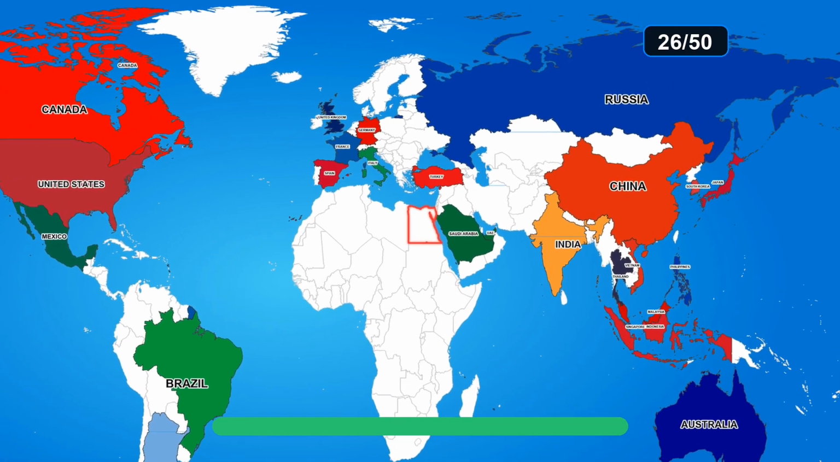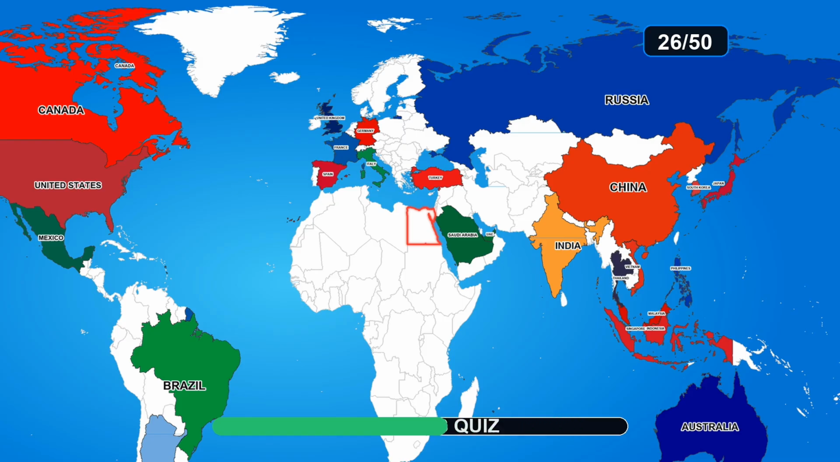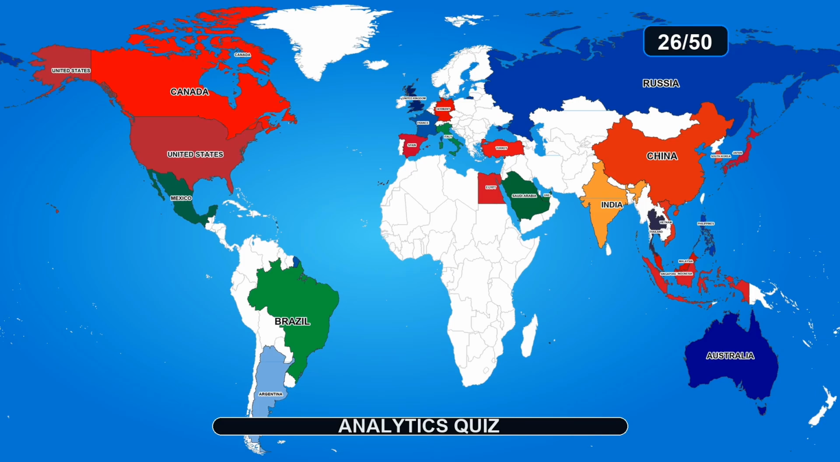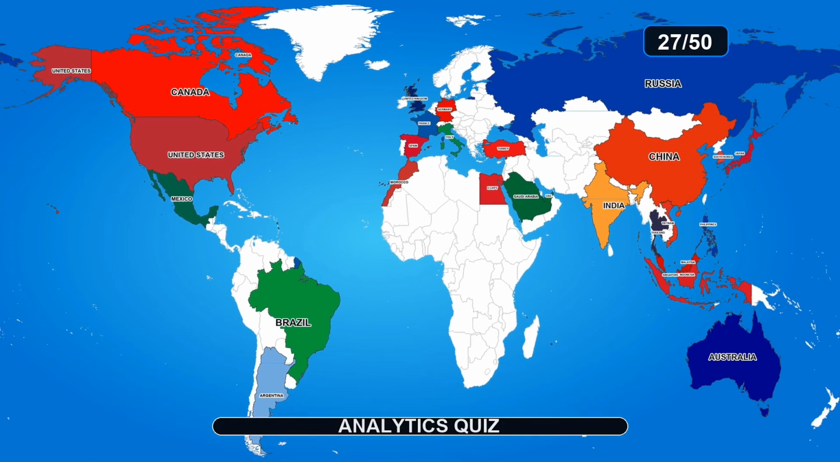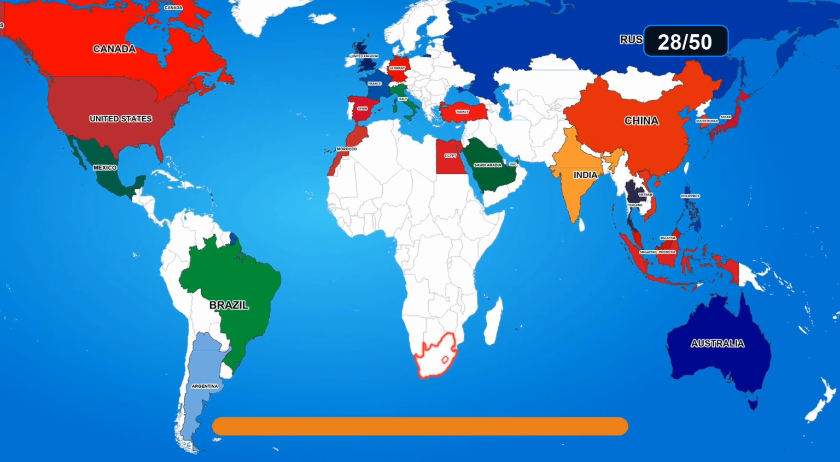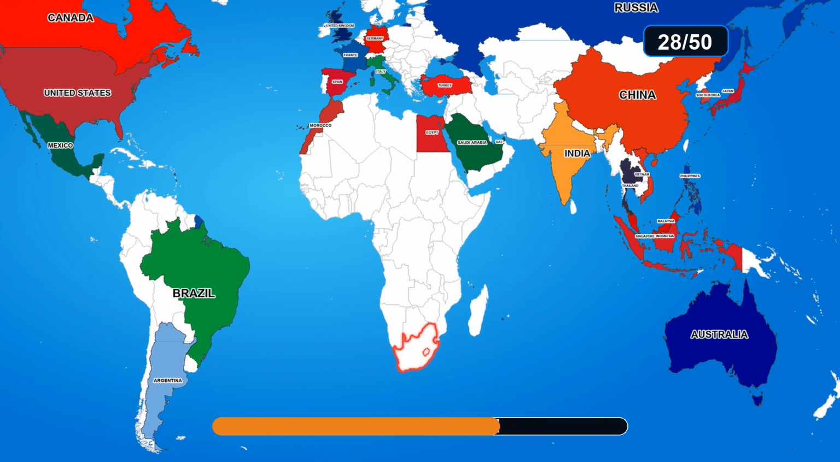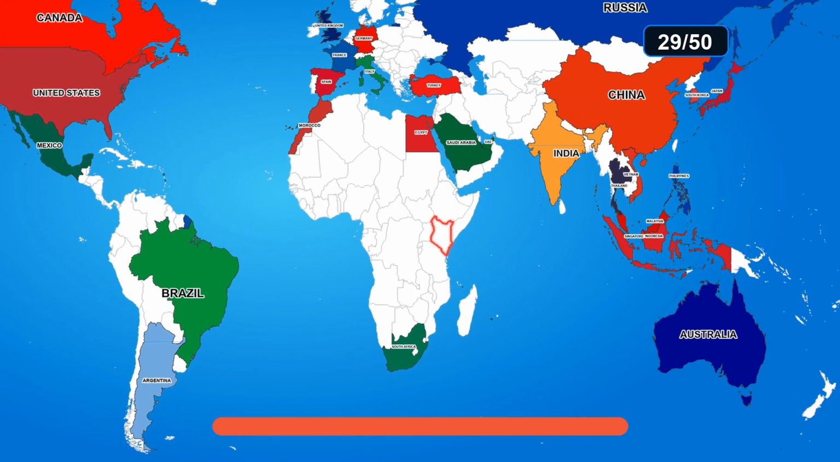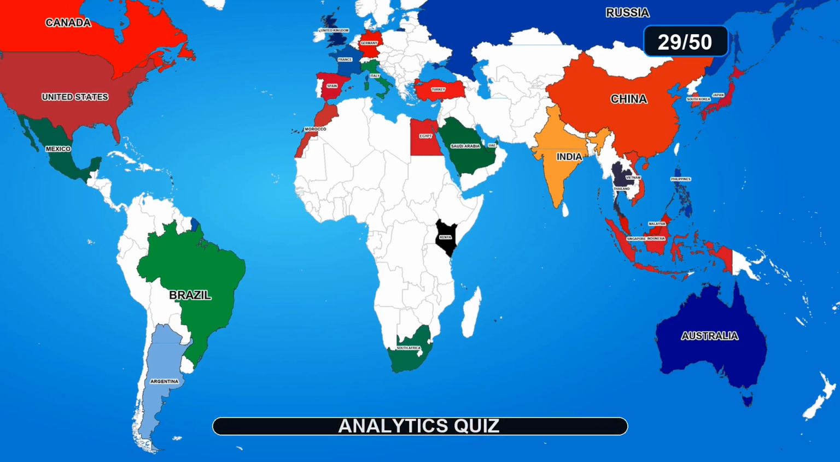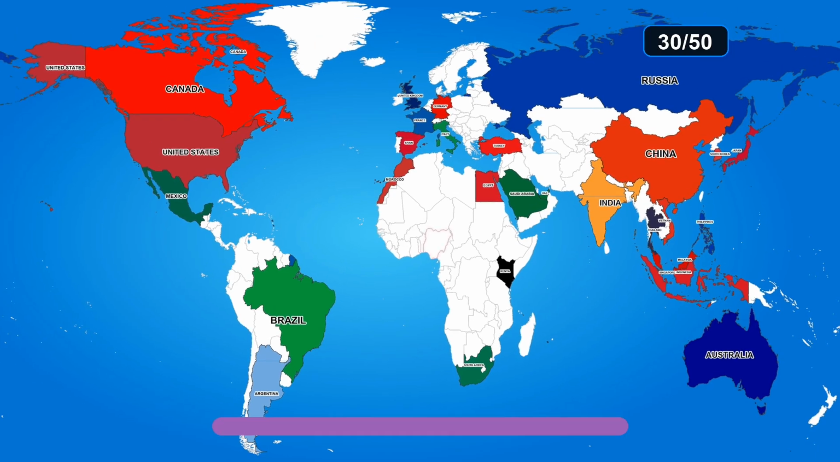Guess the country on the map. The answer is Egypt. Guess the country on the map. The answer is Morocco. Guess the country on the map. The answer is South Africa. Guess the country on the map. The answer is Kenya.